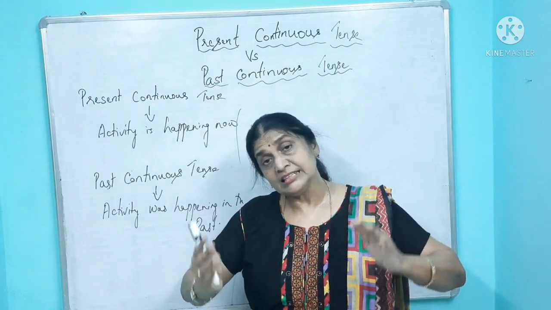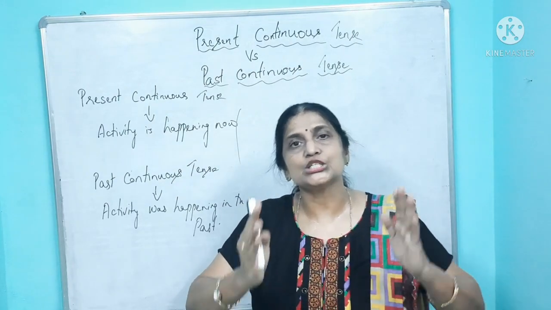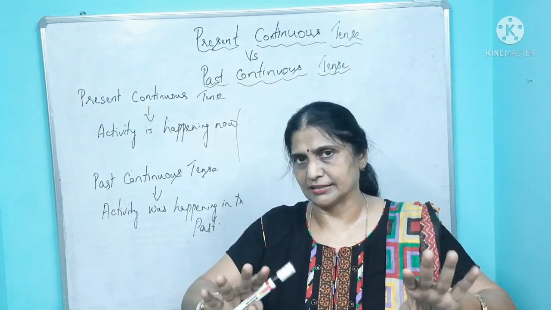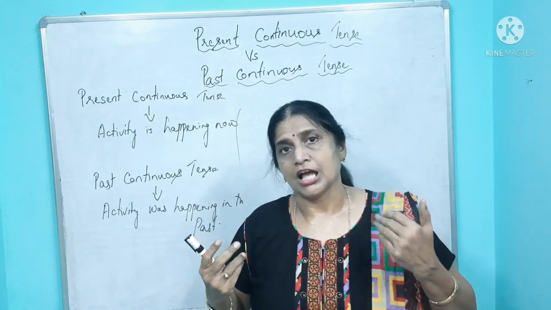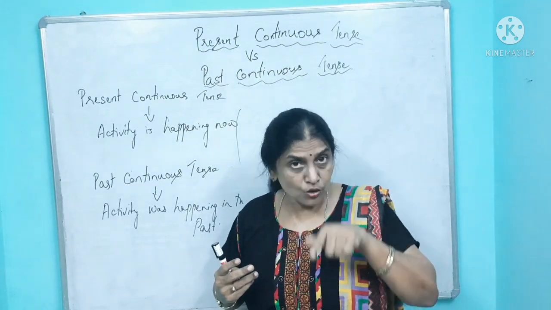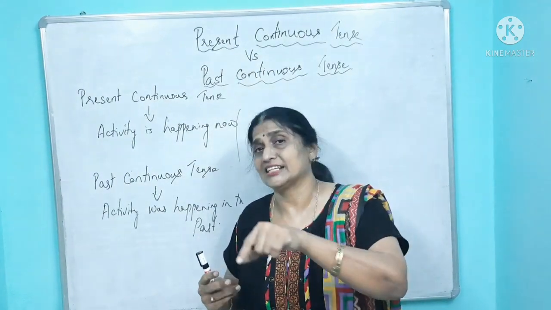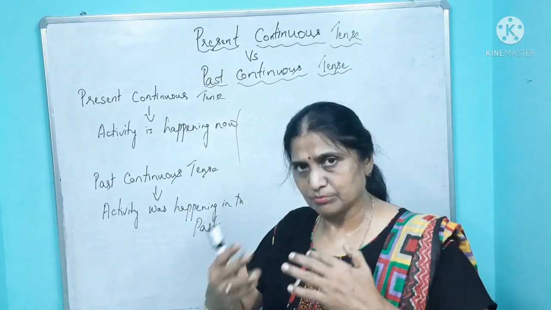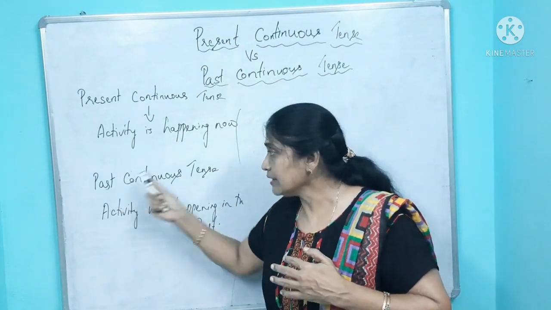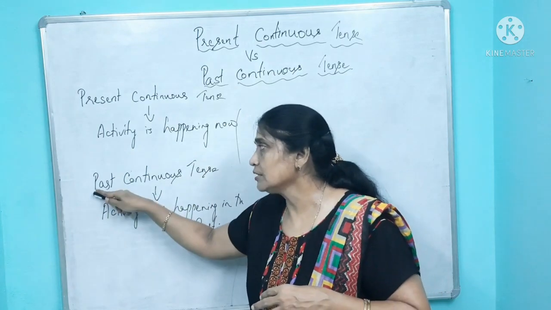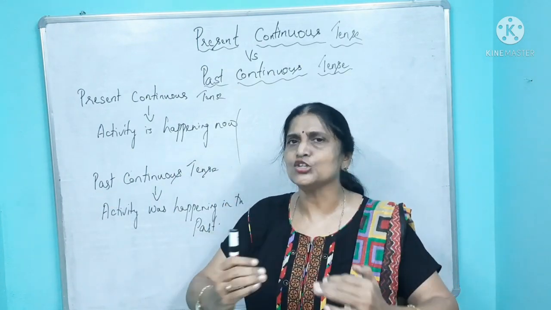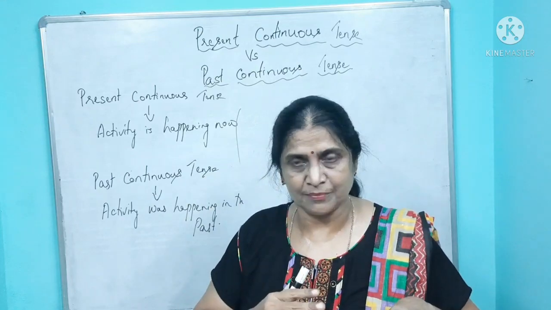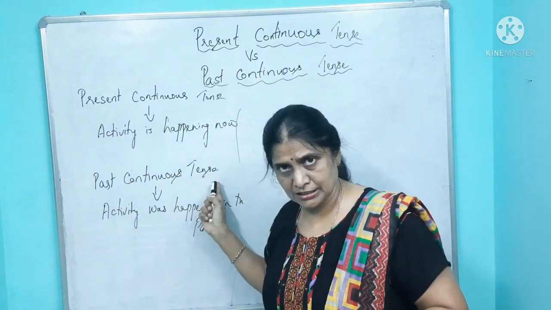Okay? So in the past, when the activities were going on, it's not completed. Completed means you use past tense. I watched TV, you say. But now you are saying, I was watching TV at 7 o'clock, then something happened. So I'll come to that point. So when the activity was going on in the past, going on means it was continuing for some time in the past, then you use past continuous tense.